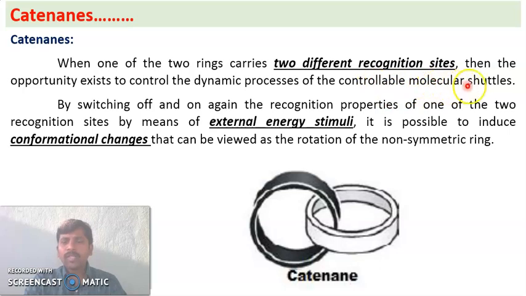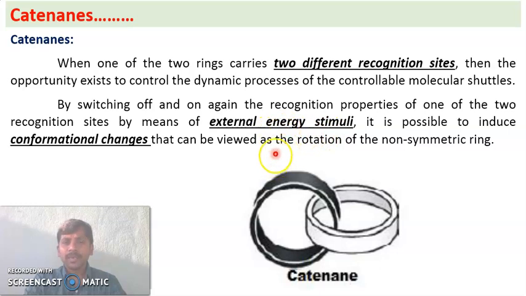Controllable molecular shuttle happens only when one or more rings are asymmetric, that is, when the rings have two different recognition sites. So rotation in catenanes is possible when one or more rings in the catenane are asymmetric. This is possible only when we apply an external energy stimulus.